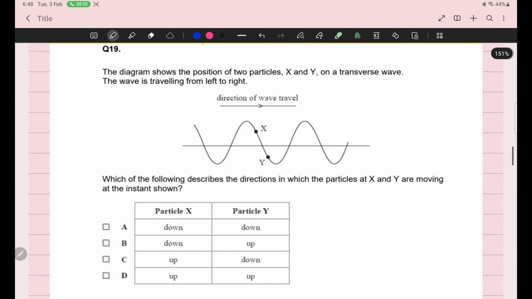Manahil beta, can you help me? This particle X, it has two choices. It may move upward, it may move downward, and the wave is traveling towards right hand side. And I am giving you two options. Give me 1 minute. Actually, these are not options. I should not use A, B, C. I should use P, Q, R. These are random names I have given.